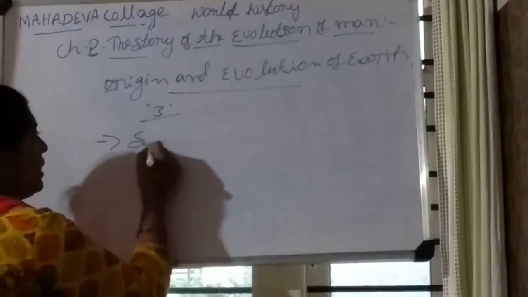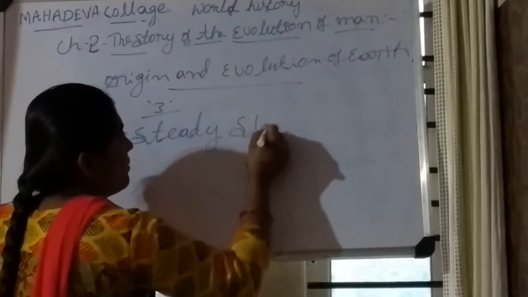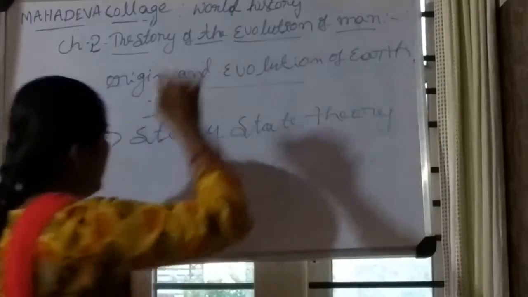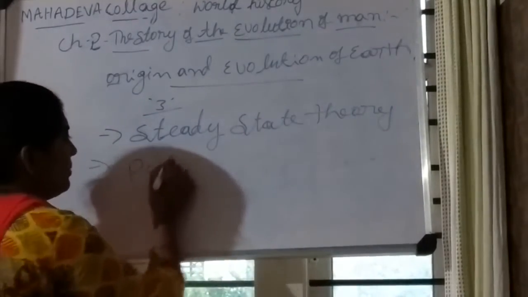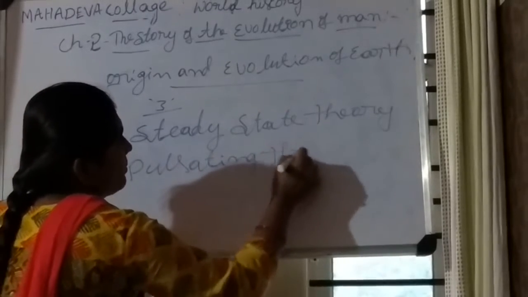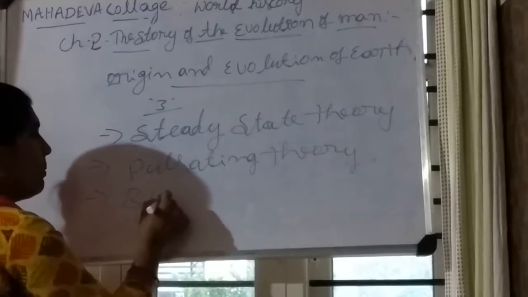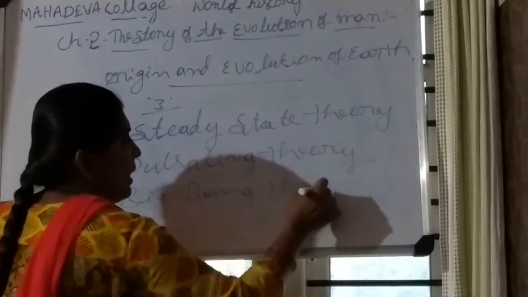First one, the steady state theory. Second, the pulsating theory. Last one, the Big Bang theory.